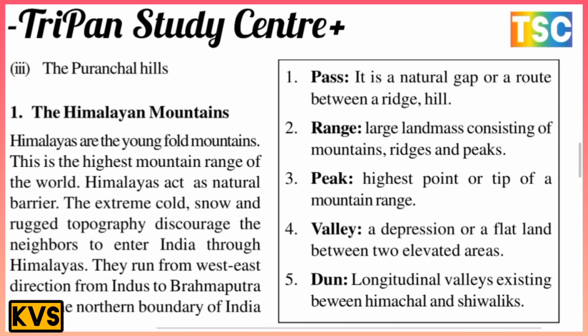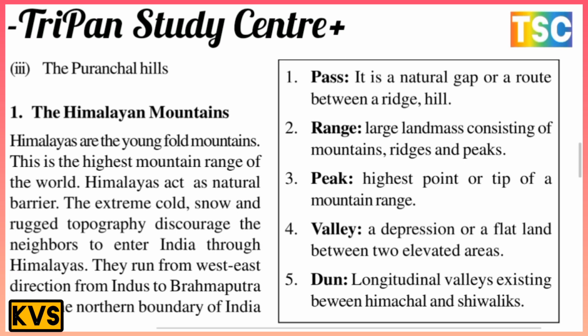But first of all, the most important point here: pass. A pass means a natural gap. Gaps are the routes between two ridges and hills. And the range here means larger landmarks consisting of mountains, ridges and peaks. And the peak here is the highest point or tip of the mountain range. And a valley is a depression, the flat land between two elevated areas. And a dun is a longitudinal valley existing between the Himachal and Shivalik.